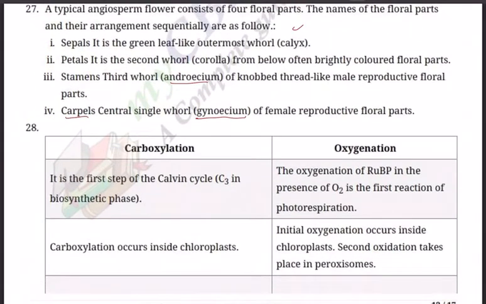Differentiate between carboxylation and oxygenation. Whenever differentiation questions are there, always tabulate and explain the answer. So carboxylation one side, oxygenation one side. Carboxylation is the first step of the Calvin cycle, that is C3 in the biosynthetic phase. Oxygenation of RuBP in the presence of O2 is the first reaction of photorespiration.